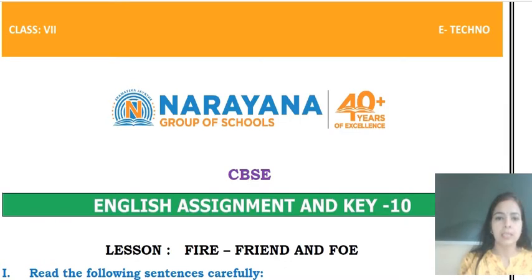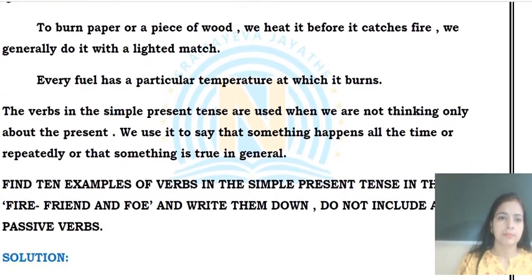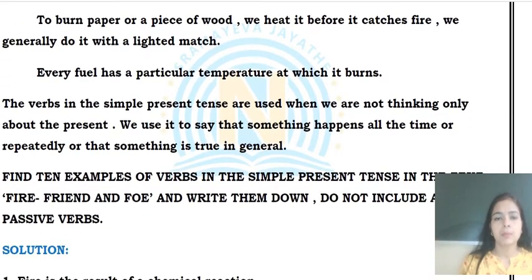I'm here again with a new assignment related to the chapter Fire, Friend and Foe. First, we'll read our question. To burn paper or a piece of wood, we heat it before it catches fire. We generally do it with a lighted match. Every fuel has a particular temperature at which it burns. Now see, these few lines are given here. We already read them. Now we'll see what we need to do next.